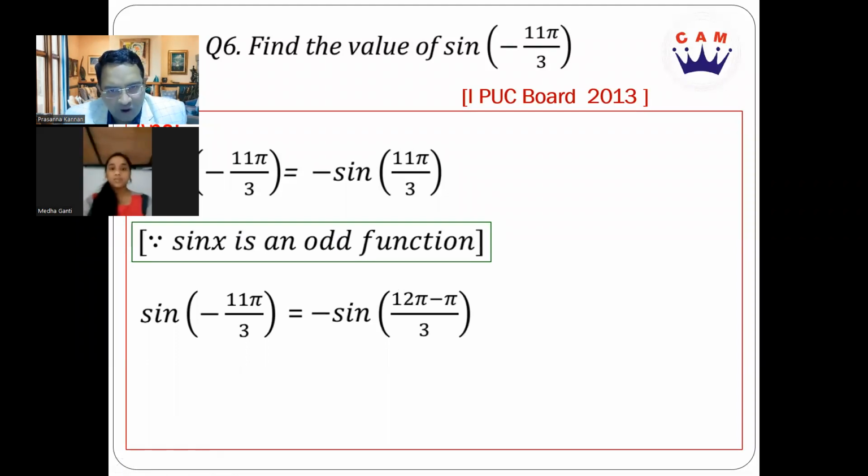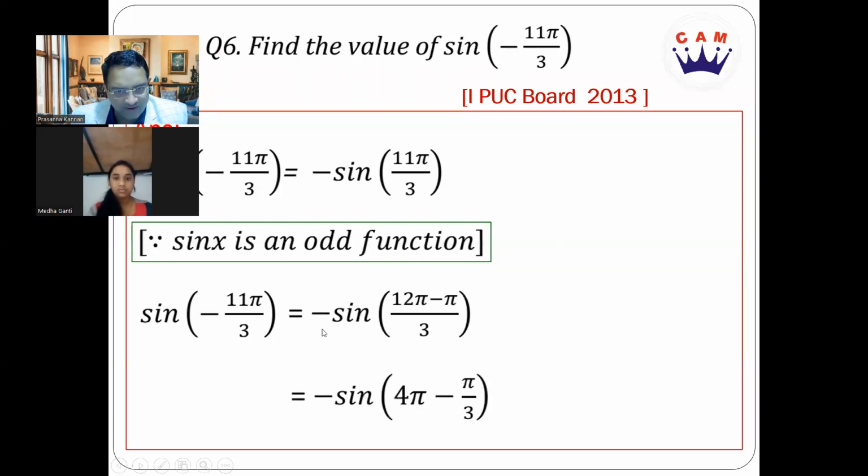Yes, sir. How did I choose 12 pi? It's a multiple of the denominator, right? What is the denominator? You have 3. Preferably an even integral multiple of the denominator. So 3 into 4 is 12. So I chose 12 pi, and that happens to be closer to 11 pi. So we write 11 pi as 12 pi minus pi. Is that clear to you? In the next step, 12 pi divided by 3 will be 4 pi. So I can write it as sine of 4 pi minus pi by 3. Now, 4 pi can be removed in the next step. Anybody can tell me what is the reason?